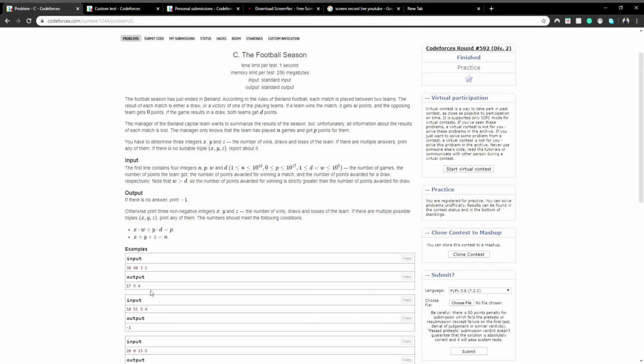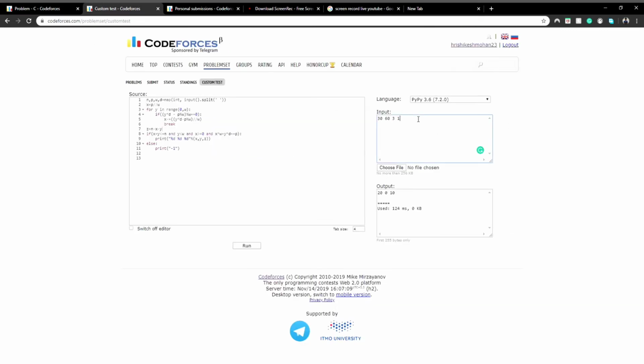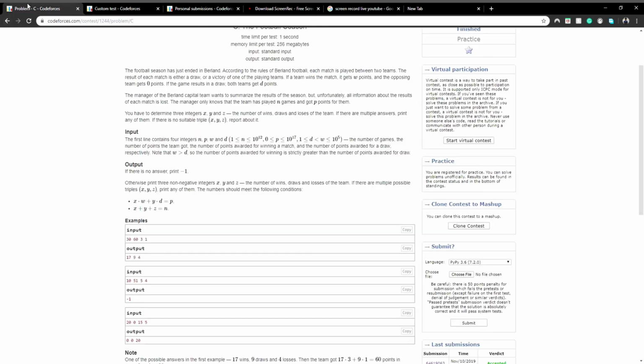And if we input 10 comma 51 comma 5 comma 4, then the expected output has to be -1. Let's see what happens here. So I paste it and we run, and we get the output as -1.